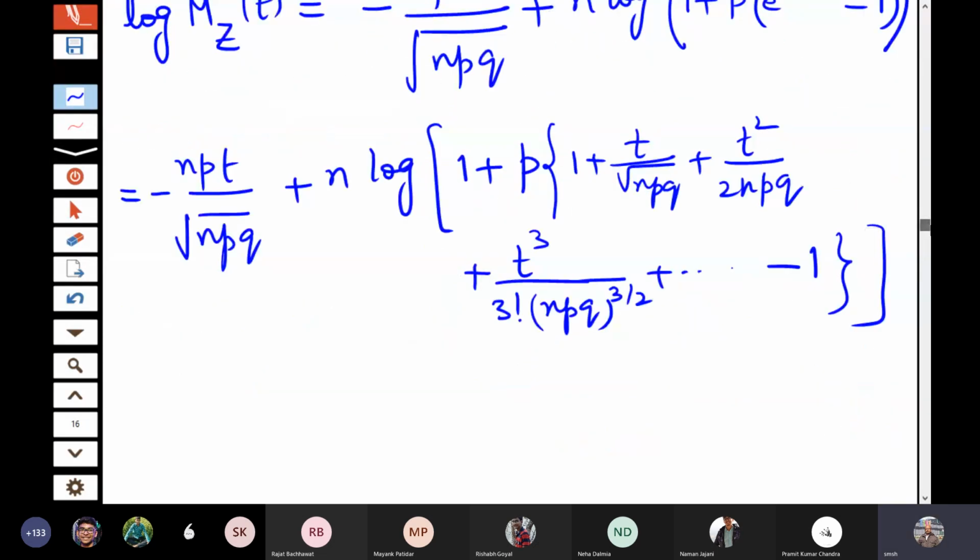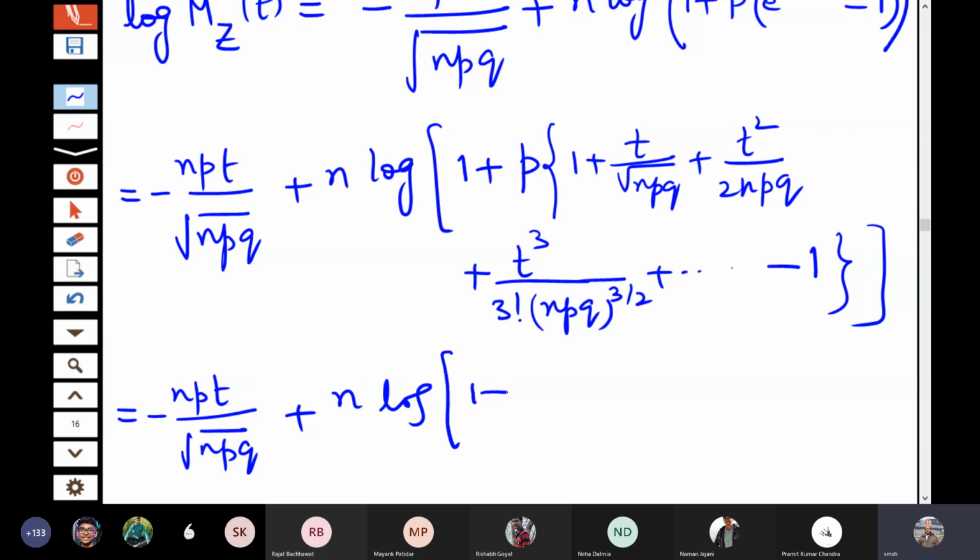Is that okay? I have just used the direct expansion of e to the power t by root npq. So here 1 gets cancelled out, and you are getting minus npt by root npq plus n times log of 1 plus p, and we get all this term t by root npq plus t square by 2 npq plus, and so on.